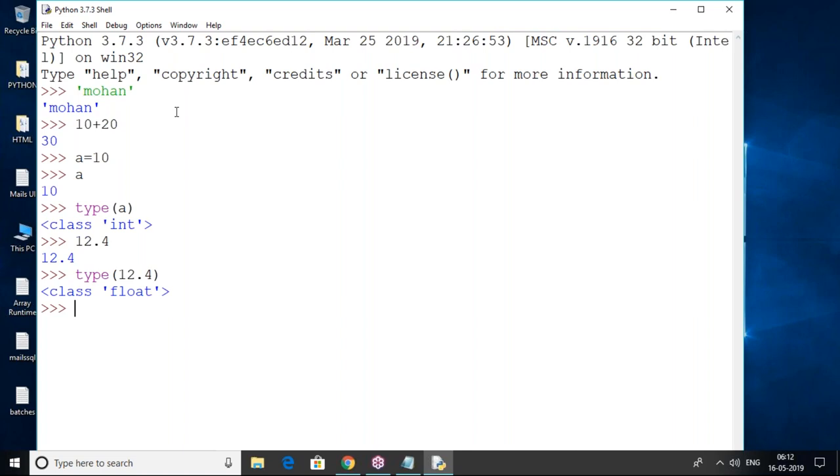It is completely interactive mode way we have to write. So no need to write your Python code and save in a separate file. Directly it will be executed. Here it is interactive mode. Now next one, script mode.